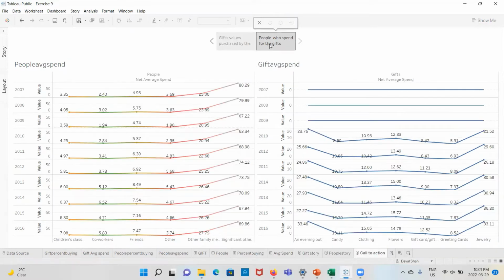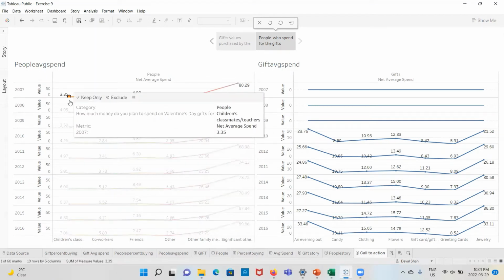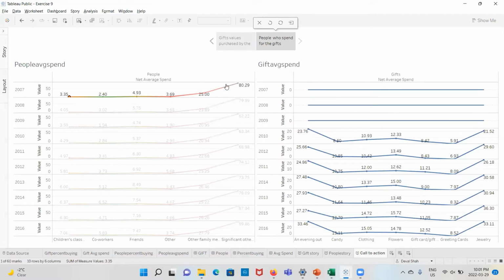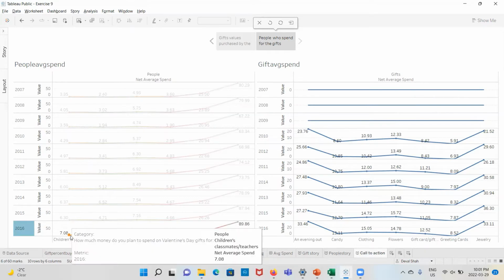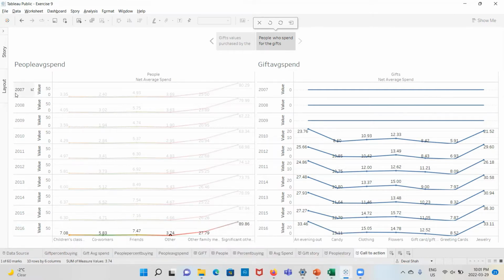And on the people's side, for people who spend average value on gifts, we can see that it was 3.35% in 2007 for children's average spend. And in 2016, children spent 7.08, as you can compare to others.